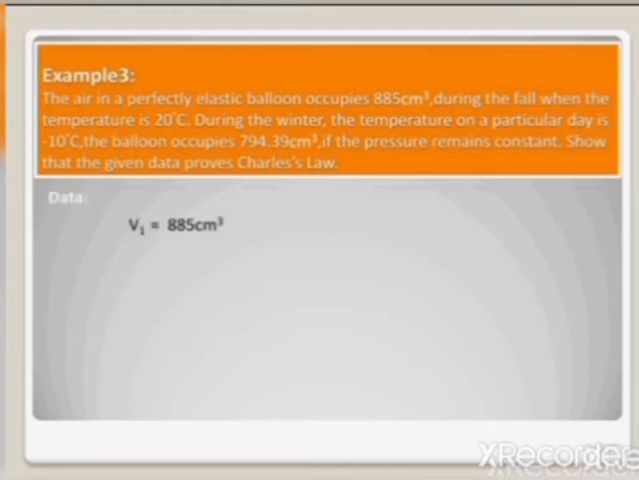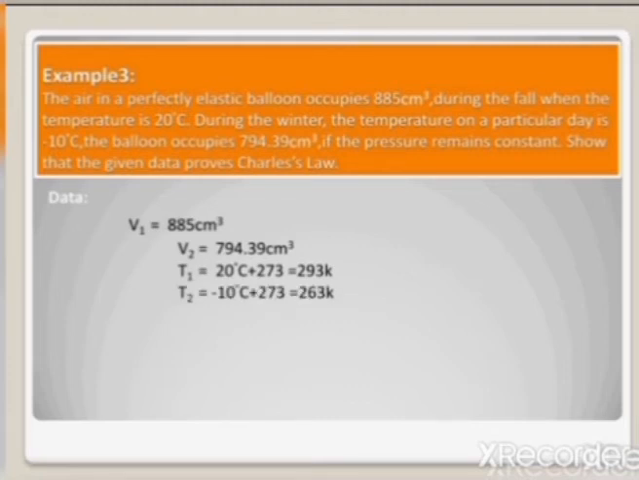Now, initial volume in this situation is 885 cubic centimeter. Final volume is 794.39 cubic centimeter. Initial temperature is 20 degrees centigrade. By adding 273, it is converted into Kelvin, that is 293 Kelvin. T2, the final temperature, is minus 10 degrees centigrade. By adding 273, the temperature in Kelvin comes to be 263.